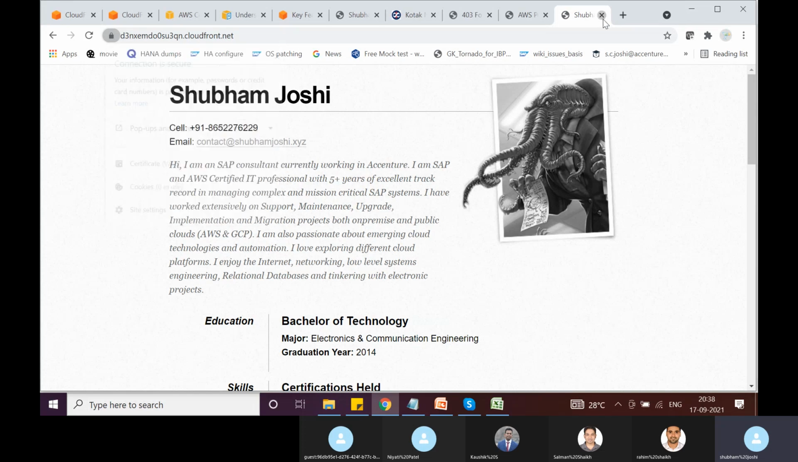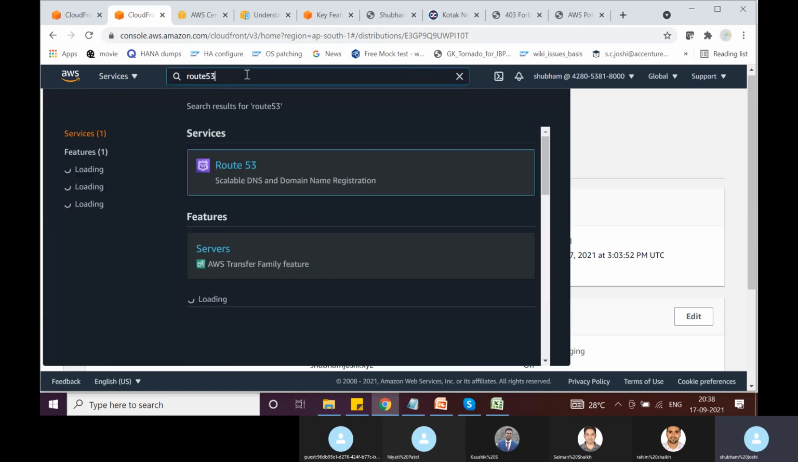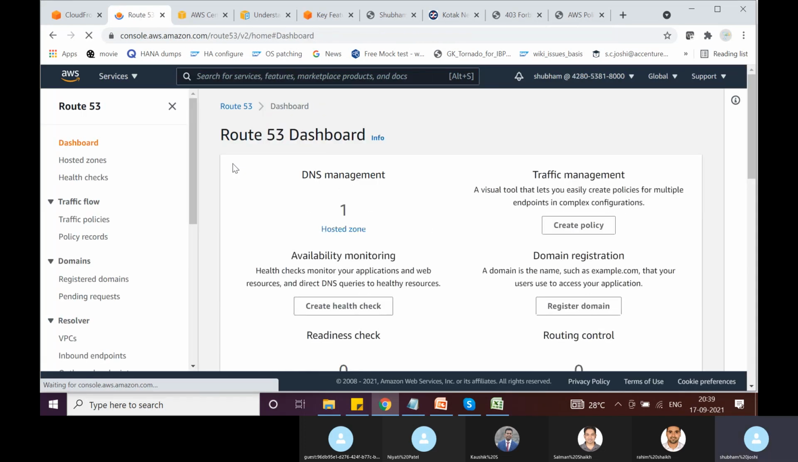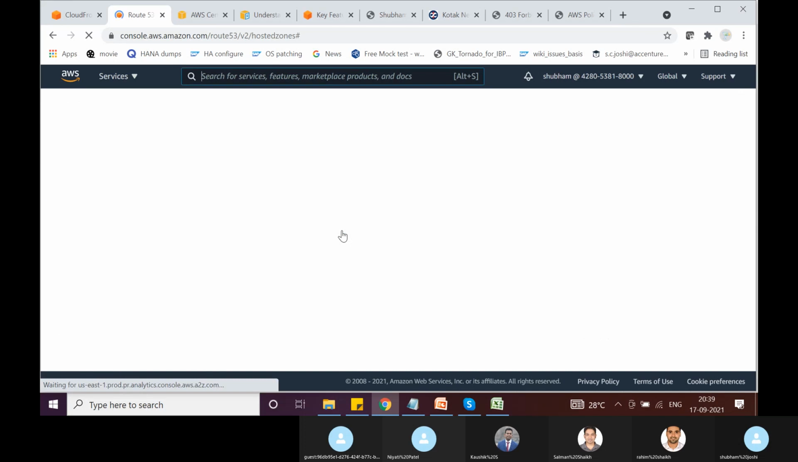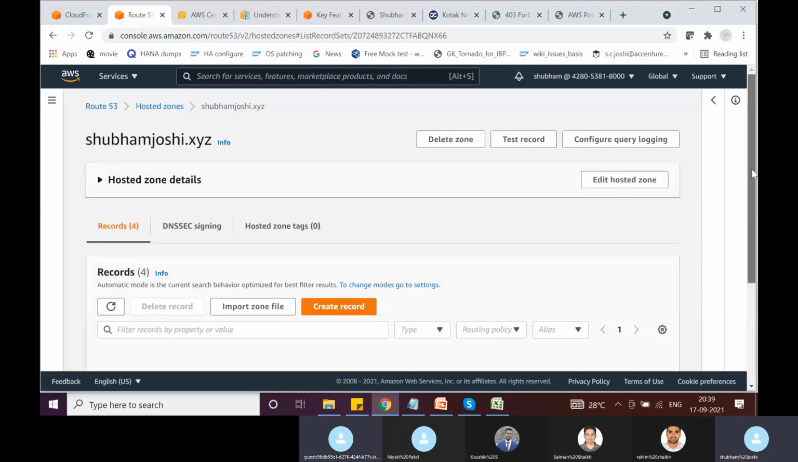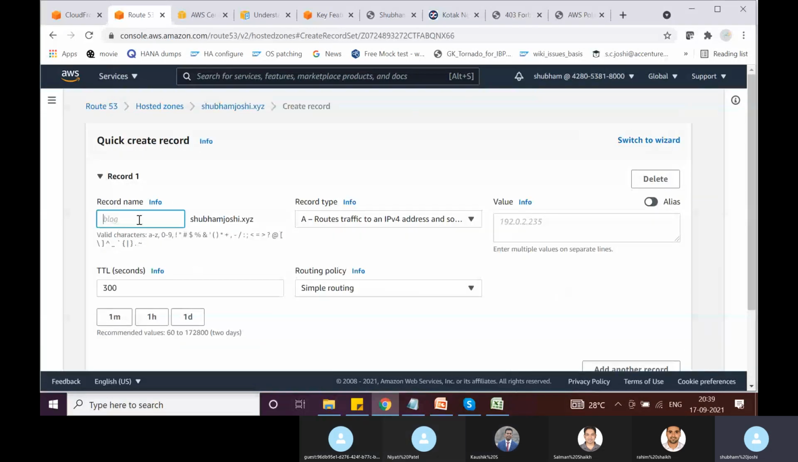So what I will do is, again, I will create a Route 53 record. And can somebody tell me what kind of a record I will have to create? Is it a CNAME record or an alias record? Alias record, yes. It has to be an alias record because we generated the SSL certificate for shubhamjoshi.xyz, not for www.shubhamjoshi.xyz. This is the Apex domain, so we have to use alias. Okay, so I will say this is an A type record, but this is an alias.